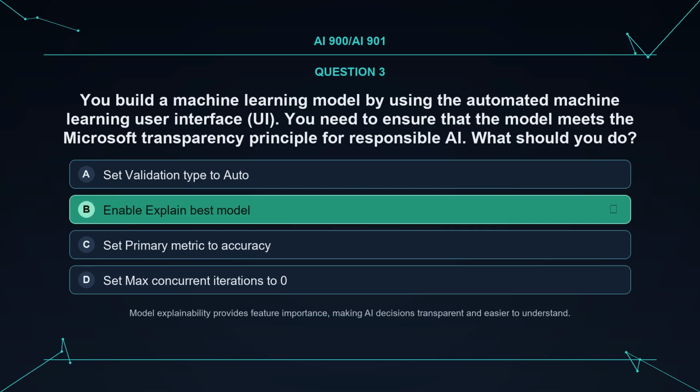The correct answer is B. Enable explain best model. Explanation. Model explainability provides feature importance, making AI decisions transparent and easier to understand.